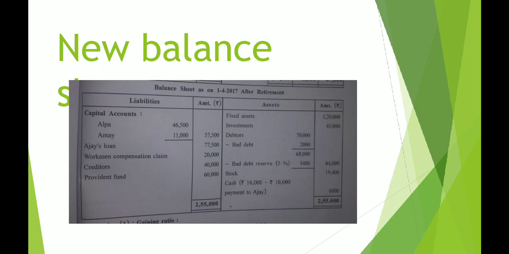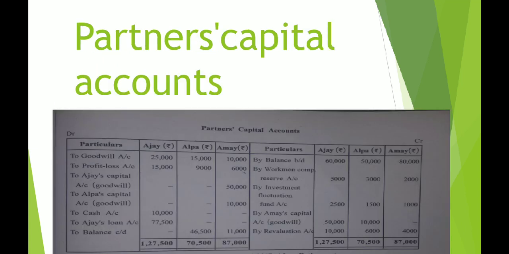So what about the remaining 10,000? It is to be credited in partners' capital accounts. In partners' capital accounts, credit side, you've written by balance brought down. Just below that, by Workmen Compensation Reserve, 5,000, 3,000 and 2,000 respectively.